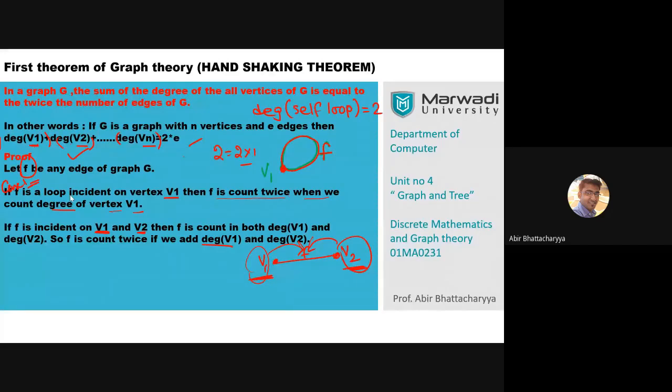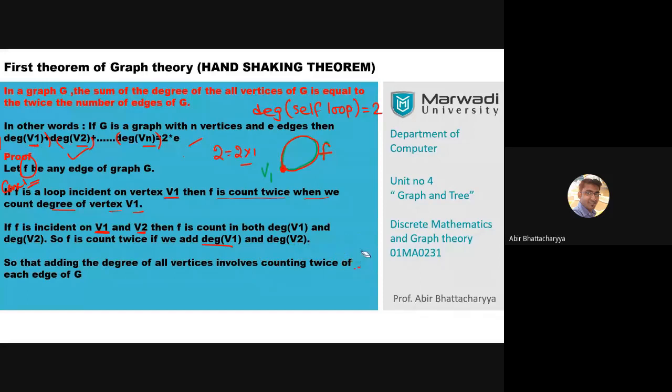So by that statement we can say that adding the degree of all vertices involves counting twice each edge of G, which is the theorem. Therefore, the addition of the degree of all vertices is equal to twice the number of edges. This is a simple proof. You only have to write it in an analytical manner. No algebra is included in this proof.